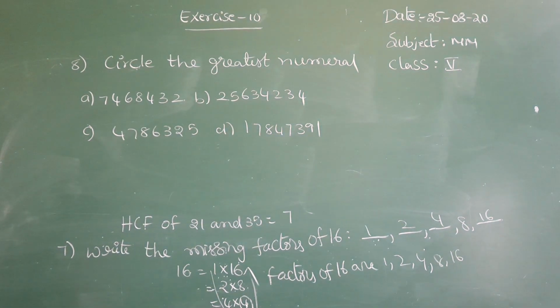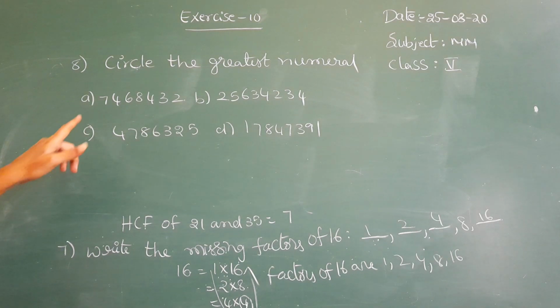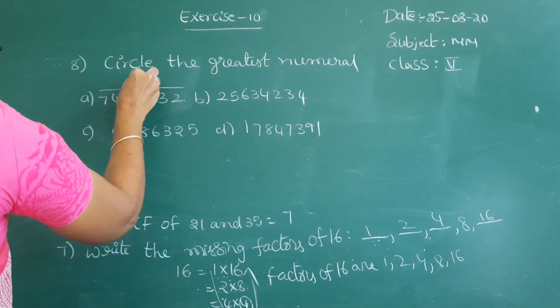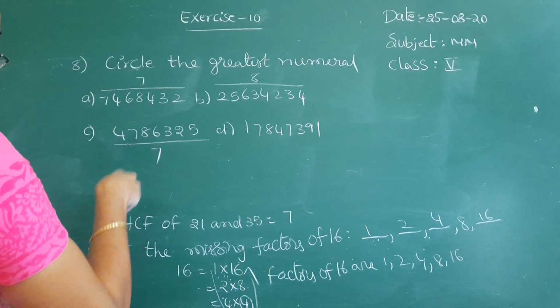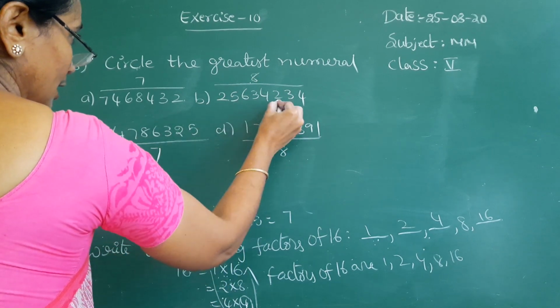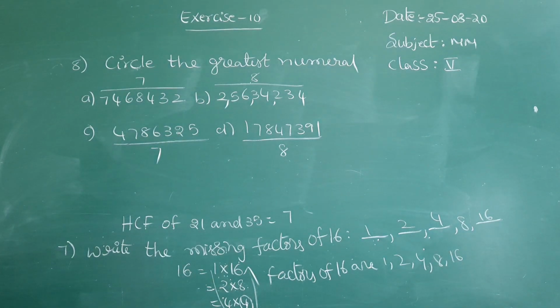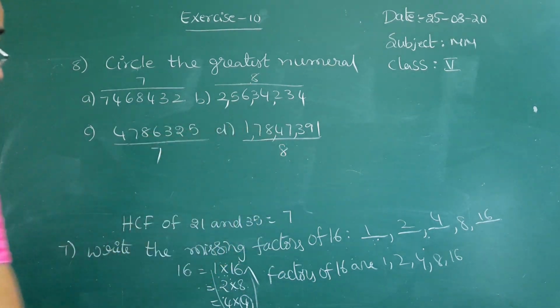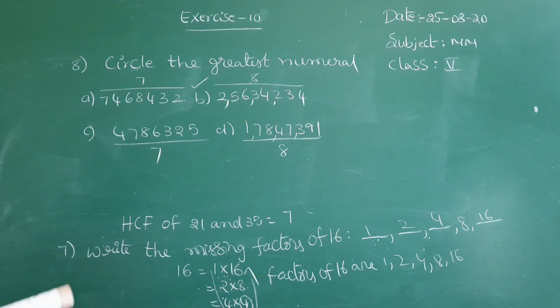So already you know how to compare the numbers. If number of digits is more, that number is greater. If number of digits are same, you have to compare the place values. Here how many digits? This number consists 7 digits. Here it is 8 digits. Okay, and here it is 7 digits, and here it is 8. See, these two you have to compare. Here 2 crores 56 lakhs 34,234. You have to keep commas here also. This is 1 crore. So which is greater? B is greater. Okay. Go for the next problem.